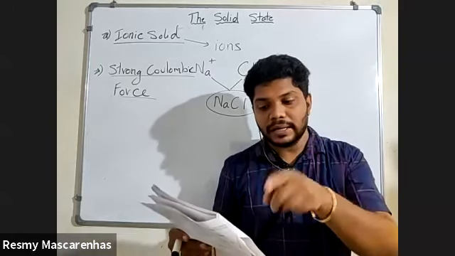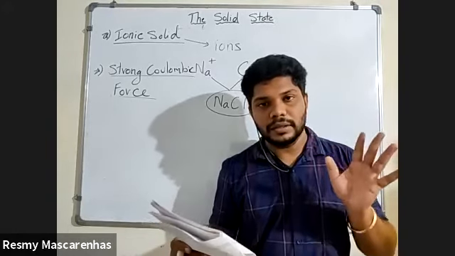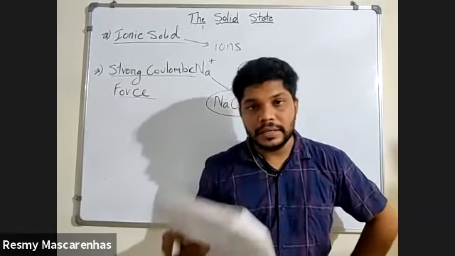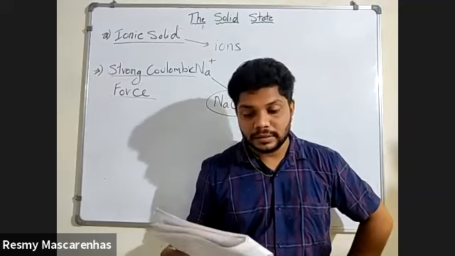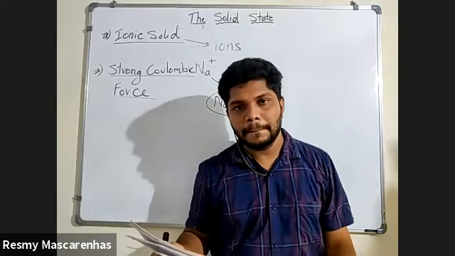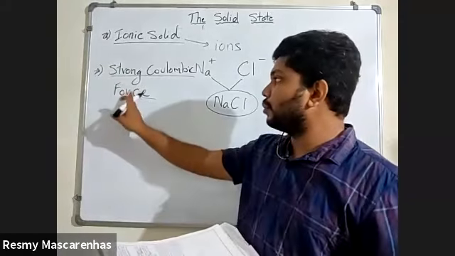First line you underline: ions are the constituent particles of the ionic solid. What was the constituent particle there? Atoms. Here it is what? Ions. Now we understood what is meant by ions, everyone? Okay. Ions are the constituent particles of the ionic solid. Underline this.